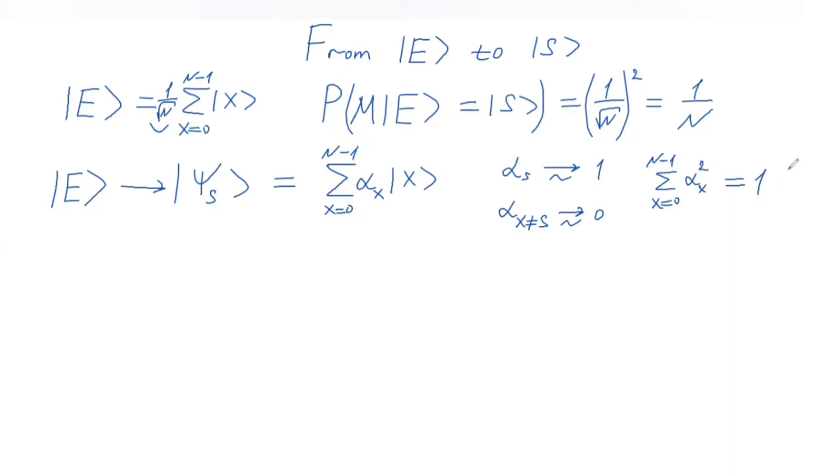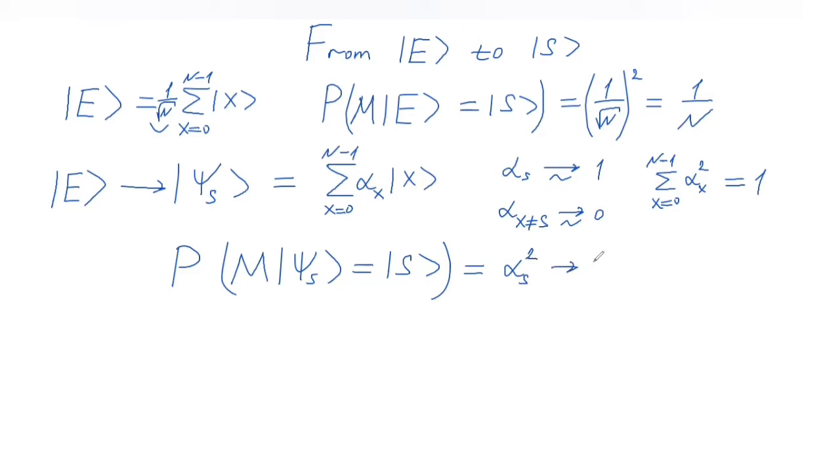And just to rewrite what you just said, if we do a measurement on the state psi S, then we get the solution to the search problem with high probability. And that probability is equal to alpha S squared, which we said is a number very close to 1.